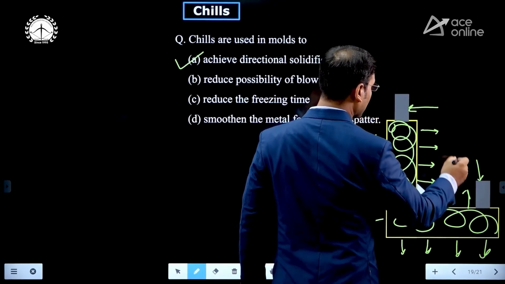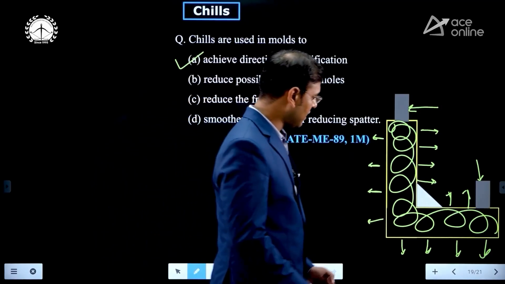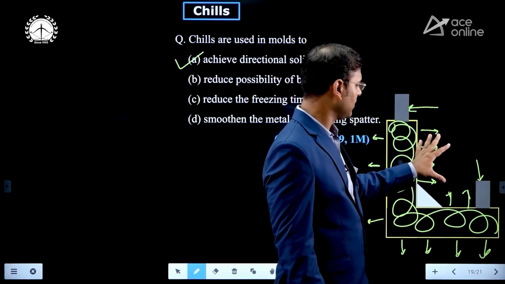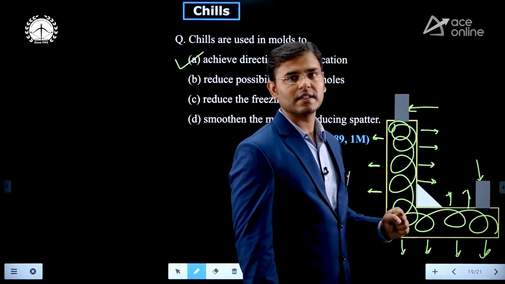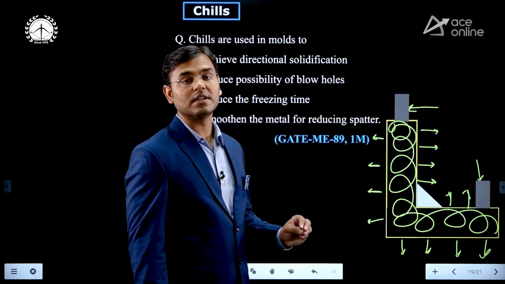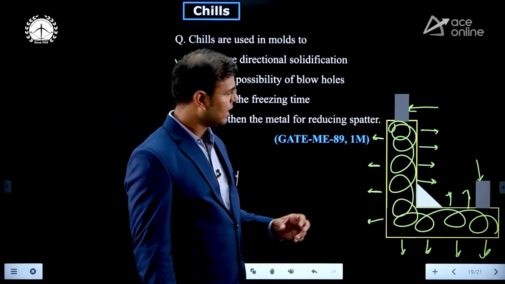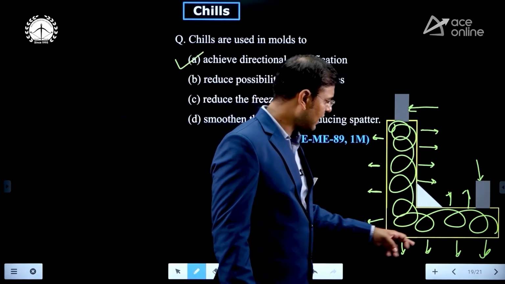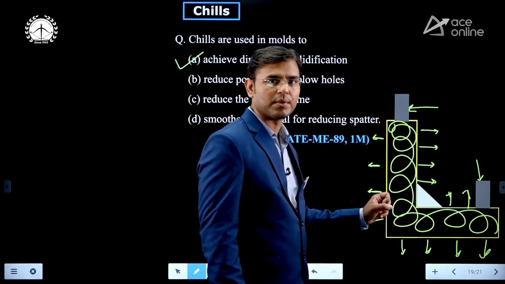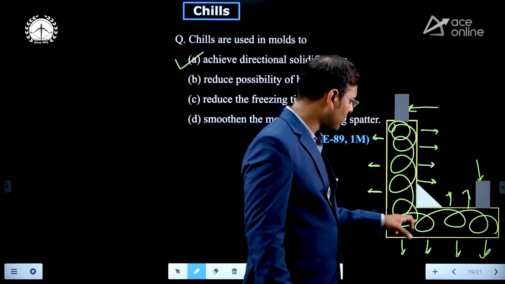Then in that area, the more hot region is there, more temperature is there. Why more? Because from here also heat is coming, here also heat is coming, so this is the hot region. If the hot region is there, then the heat transfer is minimum in this area. When the difference between system and surrounding is more, there is more heat transfer. Here the heat can transfer easily, but this area is most problematic. The heat is not transferring from this area.